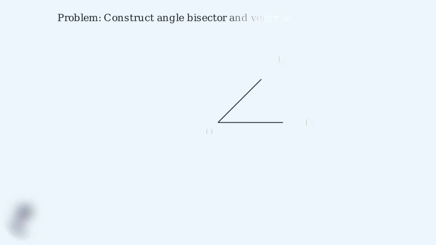Example 3. Multi-step construction with measurement verification. We'll construct an angle bisector and then verify our work by measuring both resulting angles to ensure they're equal. Step 1. Construct the angle bisector using our standard method. Place compass at O, draw the initial arc, then create the intersecting arcs to find the bisector point.